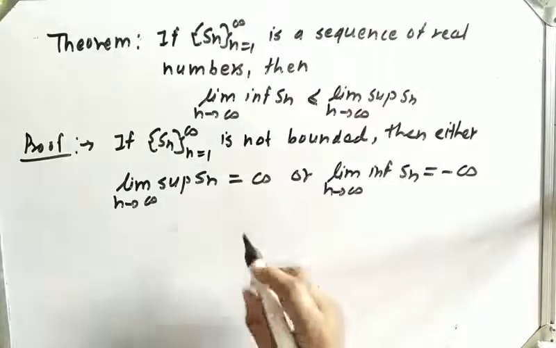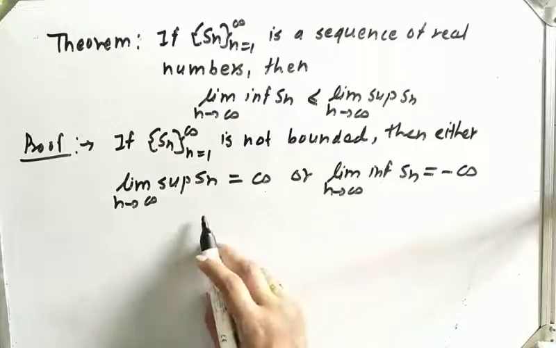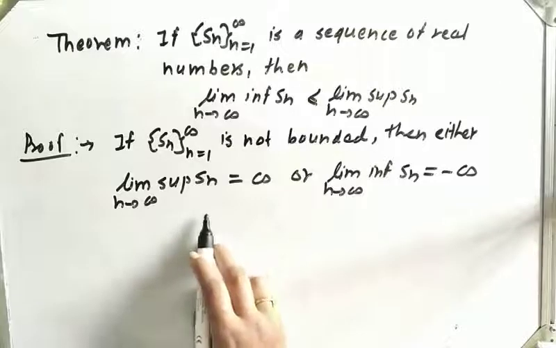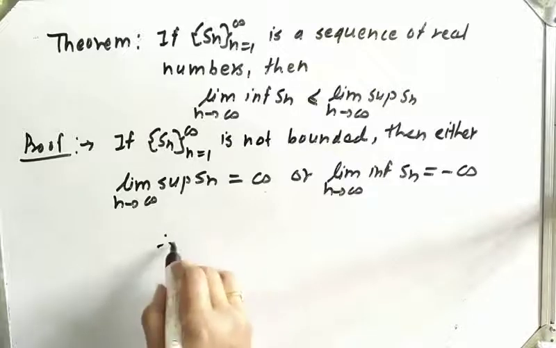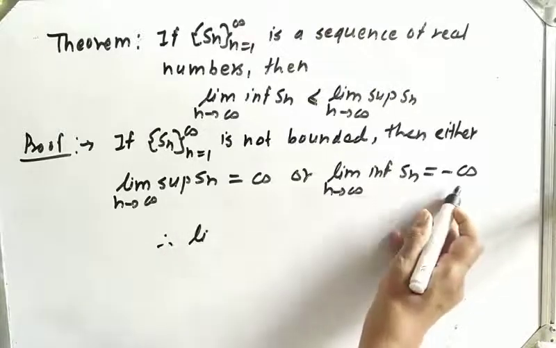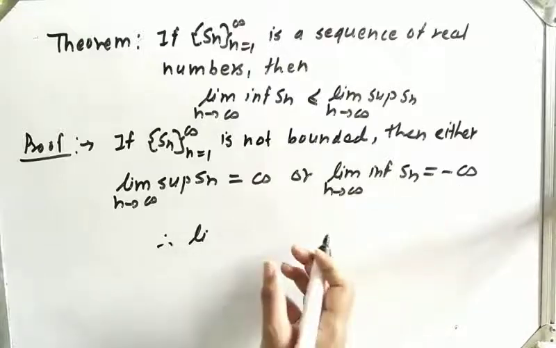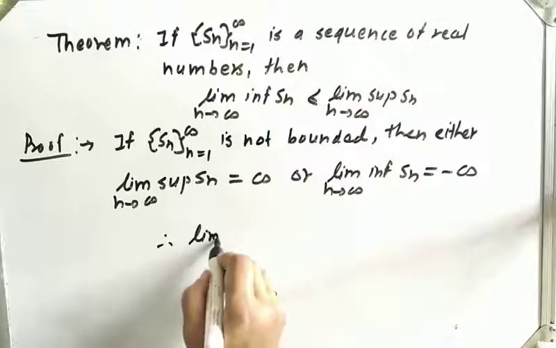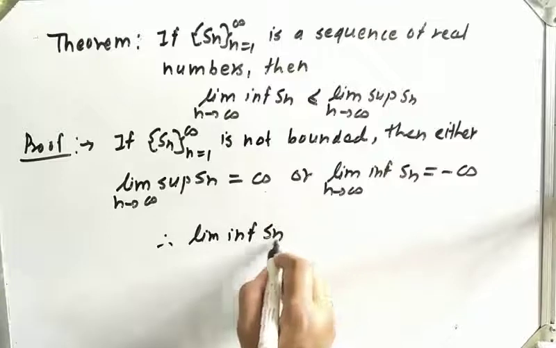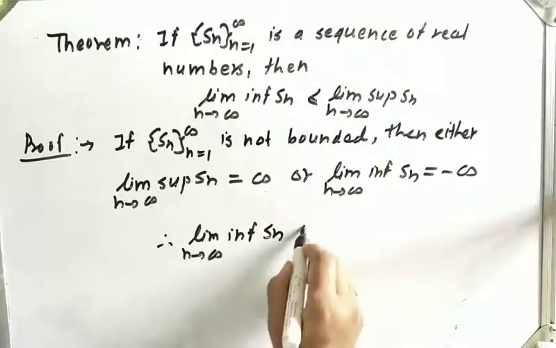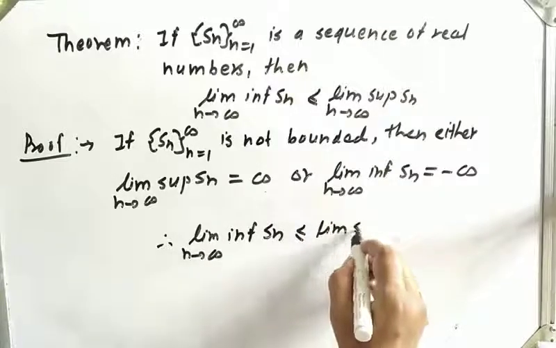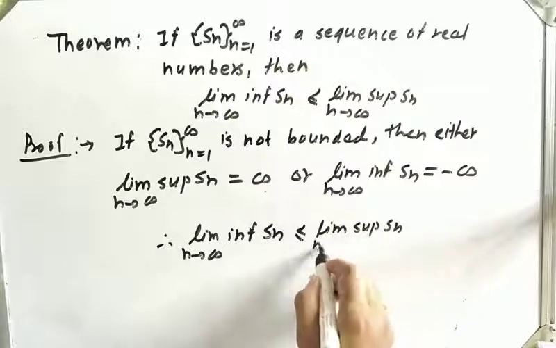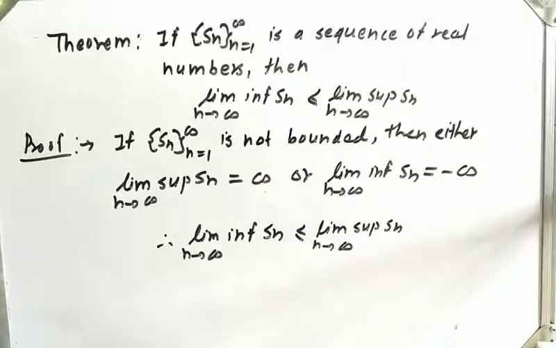One of the two conditions will be satisfied if the sequence is not bounded. Then definitely we can say that this limit inferior is minus infinity. So in any case we can say limit inferior of Sn as n tends to infinity is less than or equal to limit superior of Sn as n tends to infinity. That is the proof.